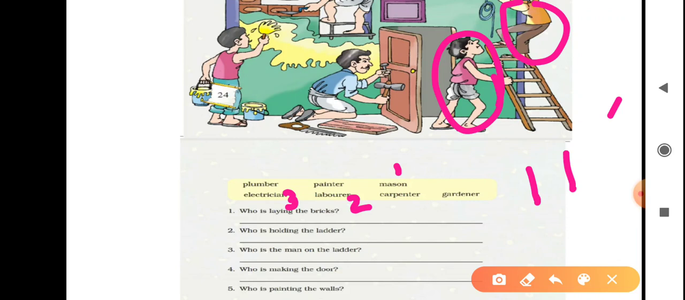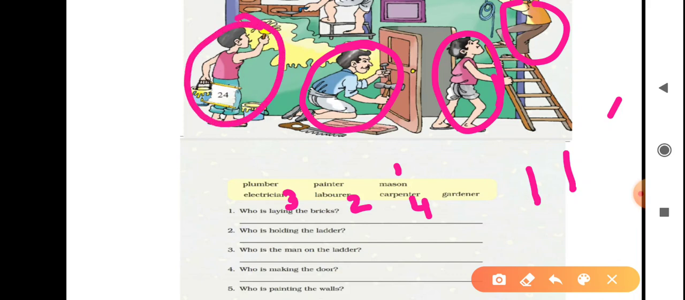Fourth, who is making the door? Yes, children, you can see this person is making the door. And who is that person? He is a carpenter. So you can write carpenter is making the door. Next, who is painting the walls? Yes, here you can see a person who is painting the wall. Painter. Painter is painting the walls. Okay.